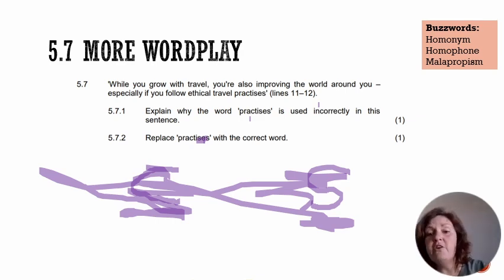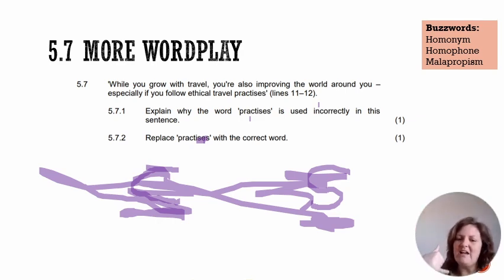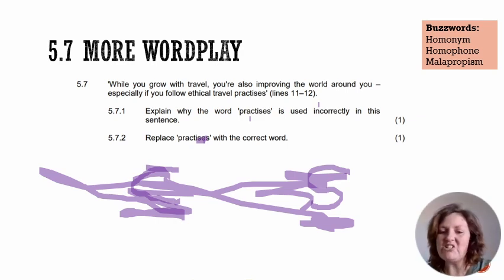Then we go to homophone. Homophone, think of a telephone. A telephone makes sounds. A telephone sounds the same, but it's spelt differently. Homophone, the word still sounds the same, but it's spelt differently and it has different meanings. Practice is an example of a homophone. And often in past papers they ask you to provide the homophone in a sentence. And then you've got to be creative. You've got to think of a word that sounds the same but is spelt differently and put it into a sentence.